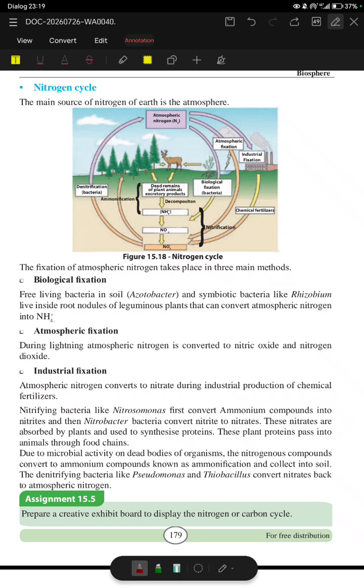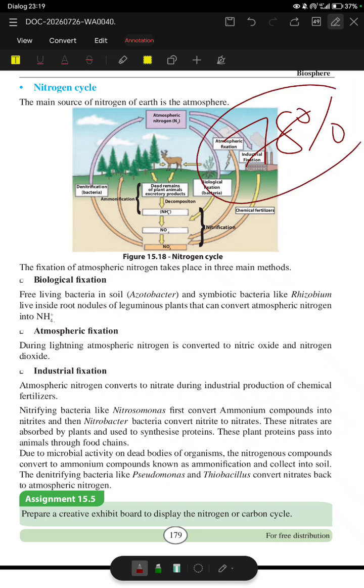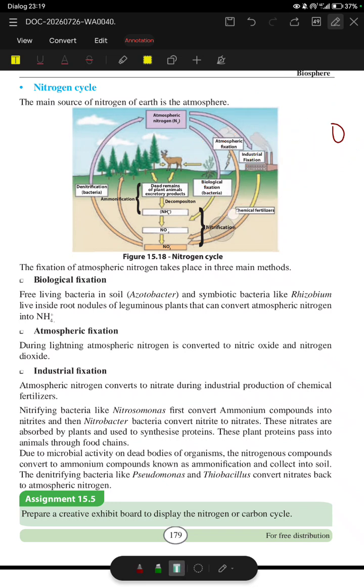So people say the main source of nitrogen in the nitrogen cycle is the atmosphere. That means 78 percentage of the atmosphere is nitrogen. How much percentage? 78 percentage. So remember that 78 percentage of the atmosphere is nitrogen, and so the main source where you can get the nitrogen is the atmosphere. So that is the thing they are telling about.